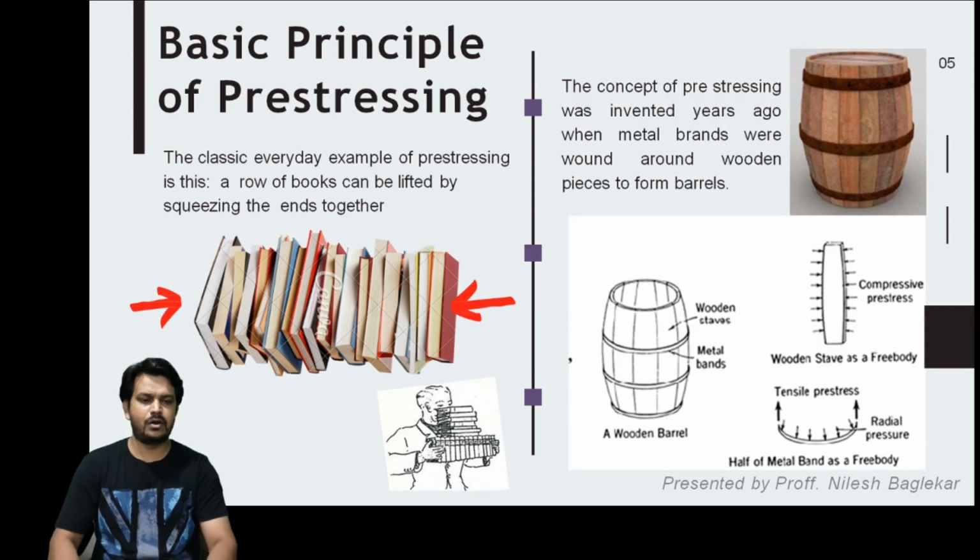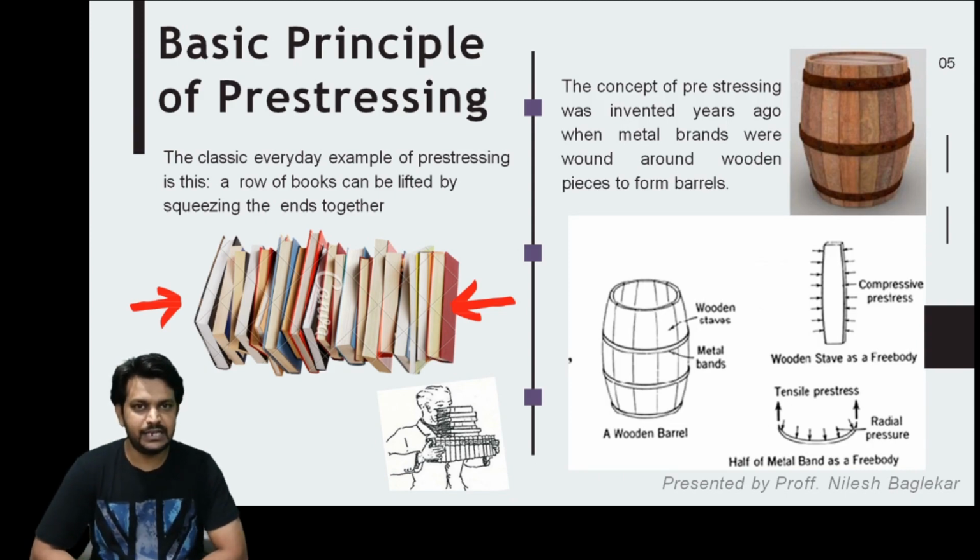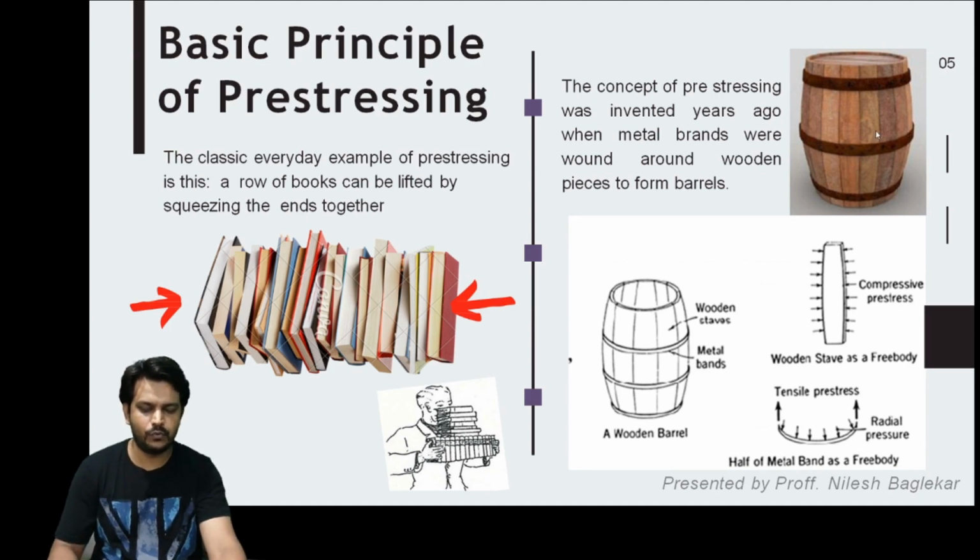Again, the concept was used in wooden barrels. As you can see, this is the wooden barrel made up of wooden staves, and these staves are pre-tensioned using the steel band. These steel bands are pre-stressed so that the wooden staves will be under compression, subjected to the compressive pre-stress. Okay.